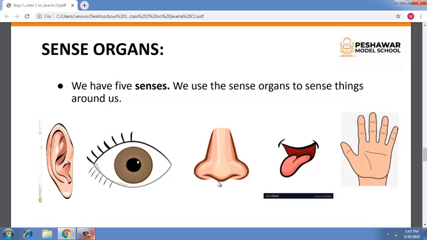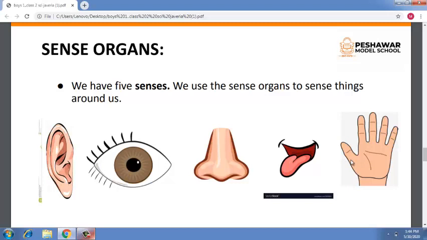The smell enters our nose and from this we can smell our favorite eating things which we really like, the favorite smell of flowers or perfume and many more. Our fourth sense organ is the tongue. It is the sense of taste, through which we can taste things and our favorite dishes.